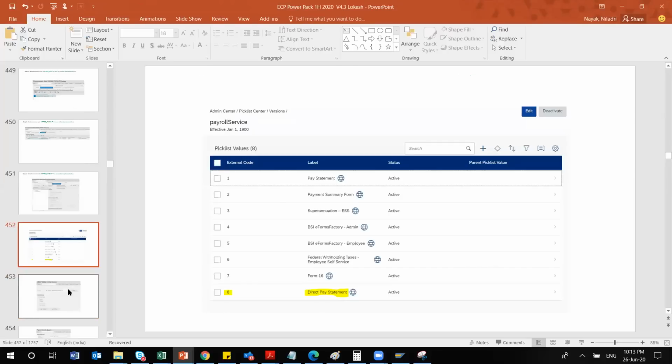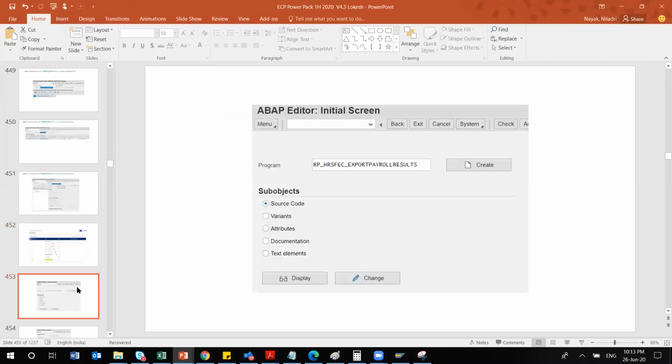Another thing, in SuccessFactors you again have to go back to the picklist center. Wherever you are maintaining, you have to maintain another picklist value, called direct pay statement. You have to maintain this if you are using the direct pay statement. If you are not using the direct pay statement, then you do not require this.